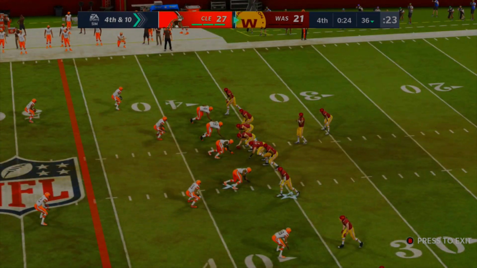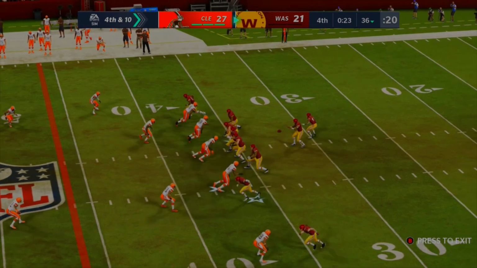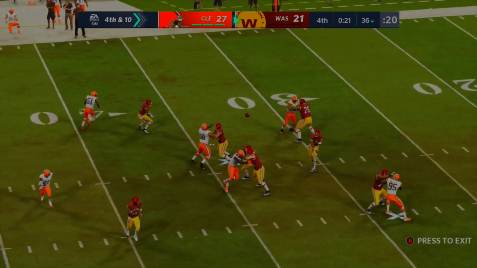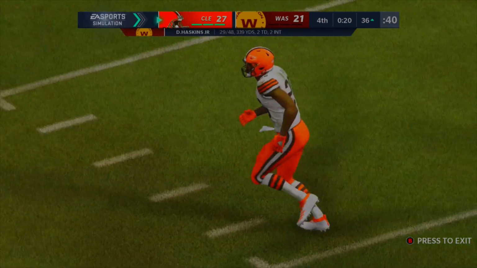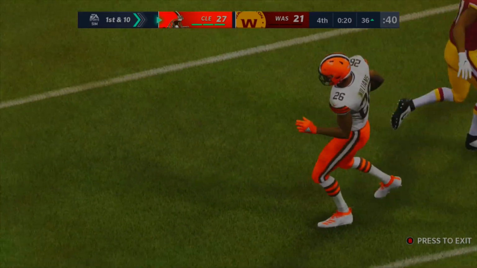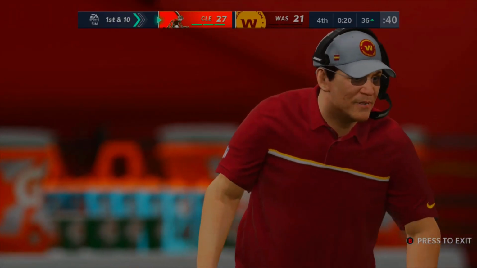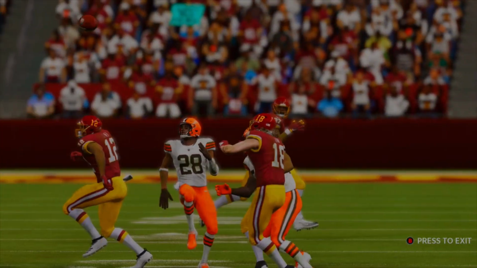But here we go. Dwayne Haskins, the Washington football team. Washington football team went on a pretty good run last bracket. Can they do it again? They need the first down here to start it, and nope, that one's off. Dwayne Haskins, 2 touchdowns, 2 picks, and the Cleveland Browns are going to take over and win this game now. Nothing else to say. Baker Mayfield gets it done versus Washington's defense with Ron Rivera as a new head coach. And the Cleveland Browns are moving on.